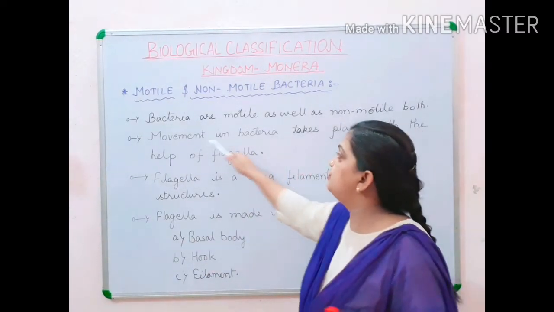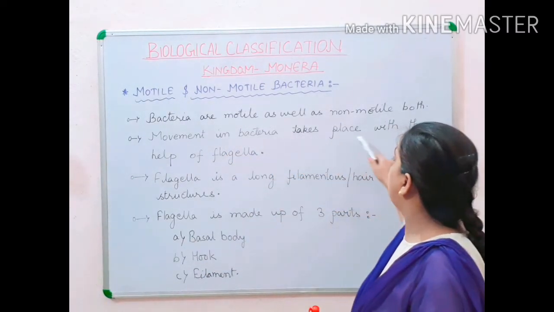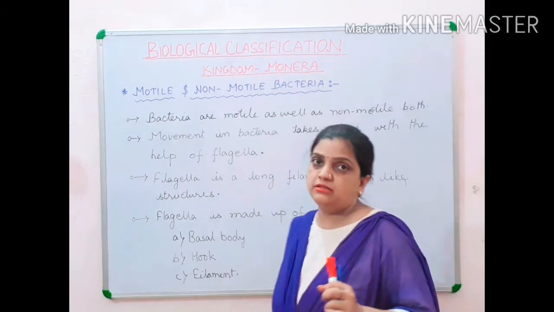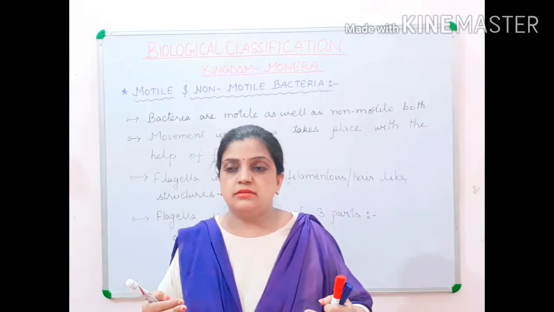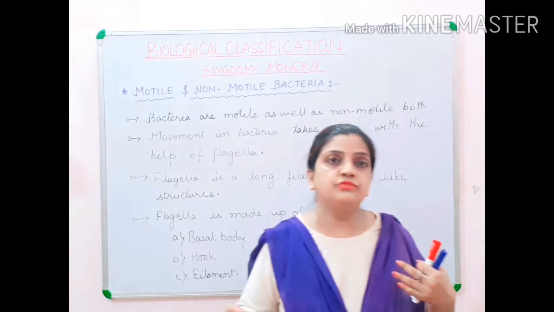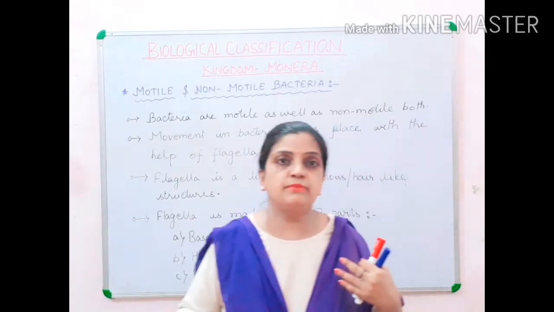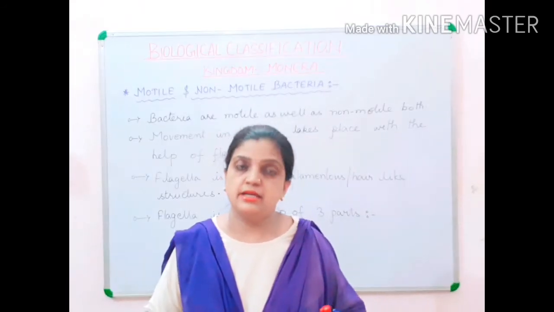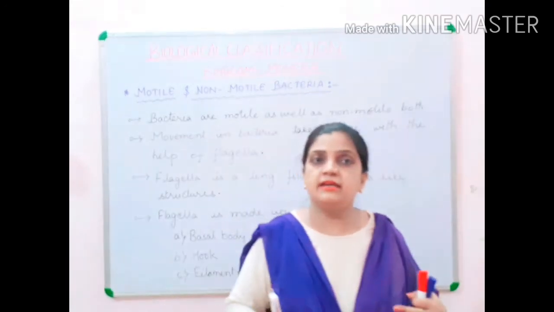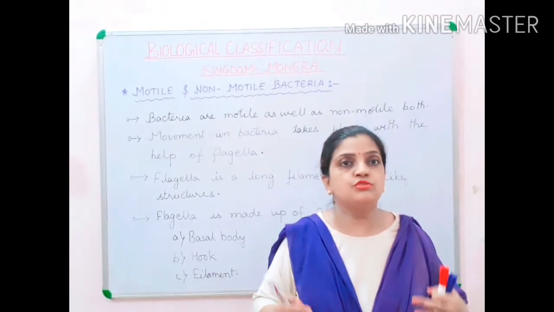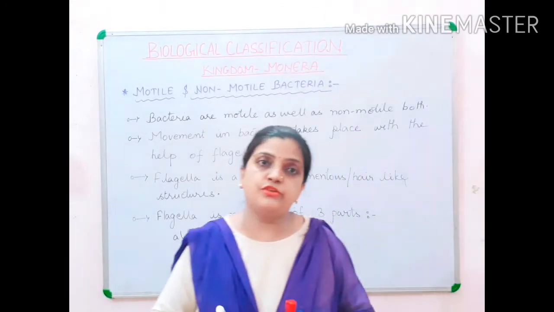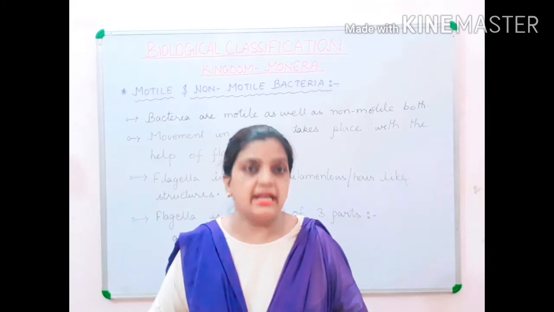Now children, movement in bacteria takes place with the help of flagella. Suppose human beings, when we have to locomote from one place to another, we use our legs. Similarly, bacteria also have a locomotory organ, and that locomotory organ is called flagella.